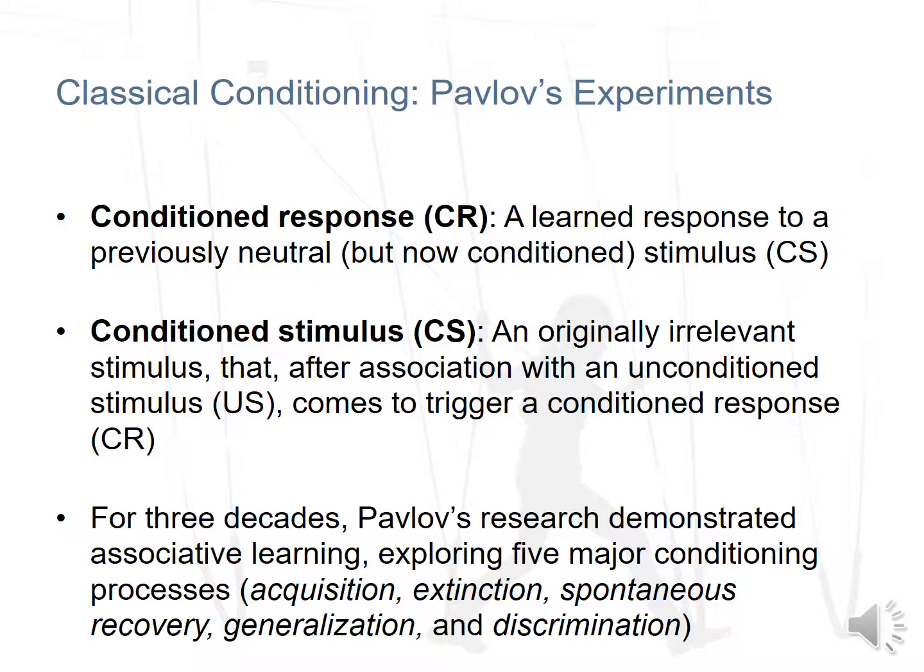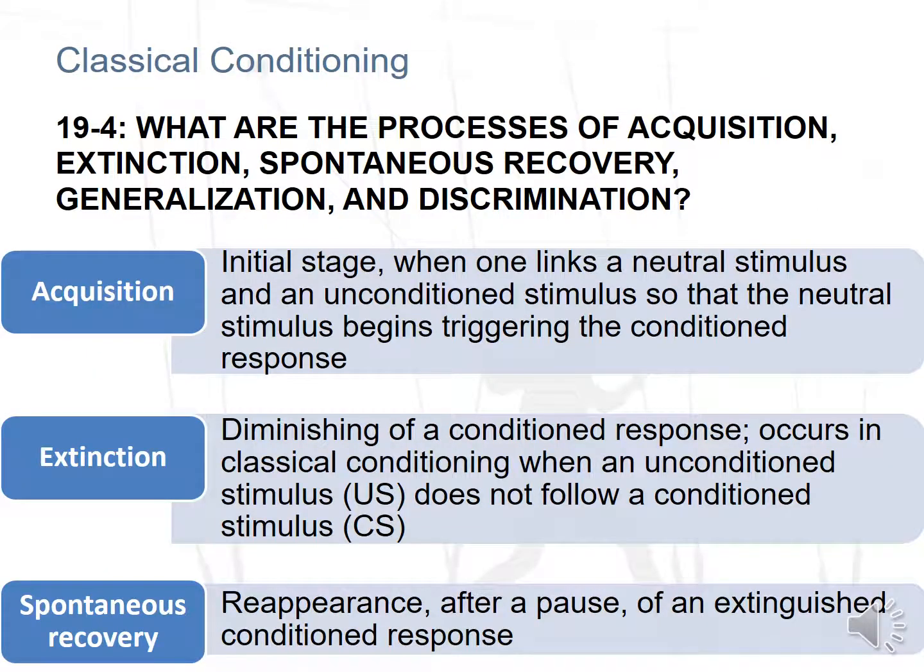For 3 decades, Pavlov's research demonstrated associative learning, exploring 5 major conditioning processes called acquisition, extinction, spontaneous recovery, generalization, and discrimination. What are the processes of acquisition, extinction, spontaneous recovery, generalization, and discrimination? In the initial stage, when one links a neutral stimulus and an unconditioned stimulus so that the neutral stimulus begins triggering the conditioned response, we call this acquisition. In this case, the sounding of the tone, which is a neutral stimulus, is paired with food, which is an unconditioned stimulus, and eventually the tone alone will become a conditioned stimulus that produces the conditioned response.